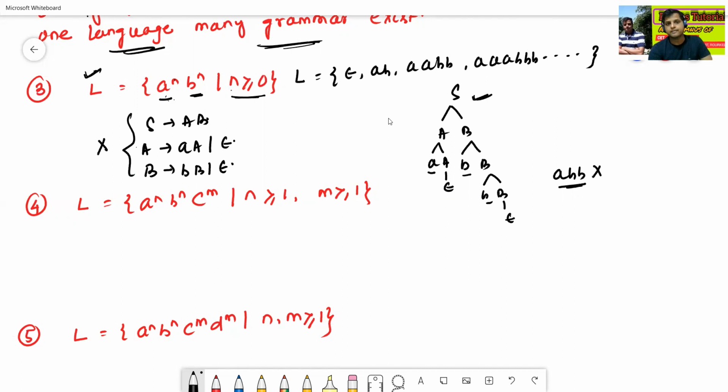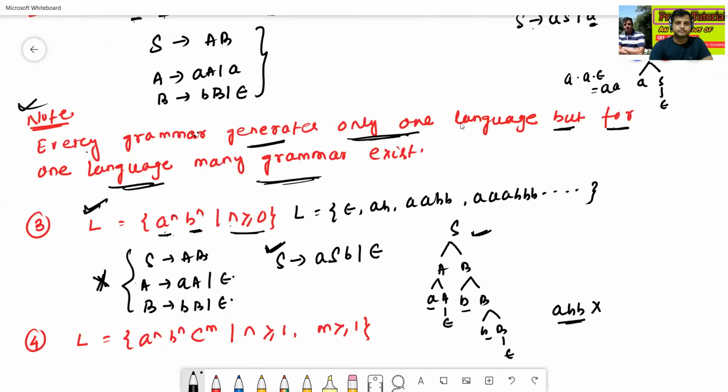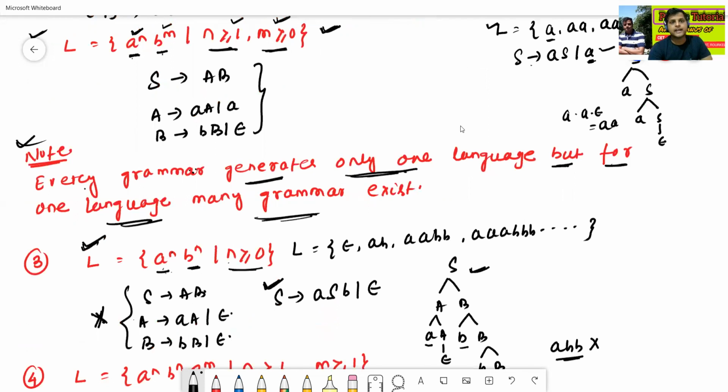The right grammar for this language is S to ASB slash epsilon. Why is the previous one wrong? Because in the previous case n and m are different, but here n and m are the same count, one symbol.